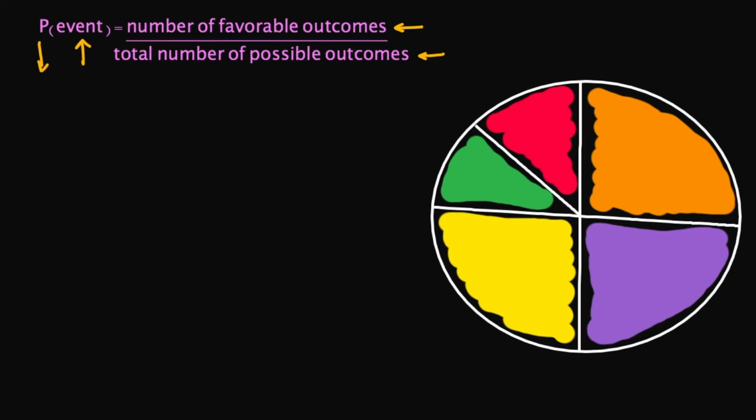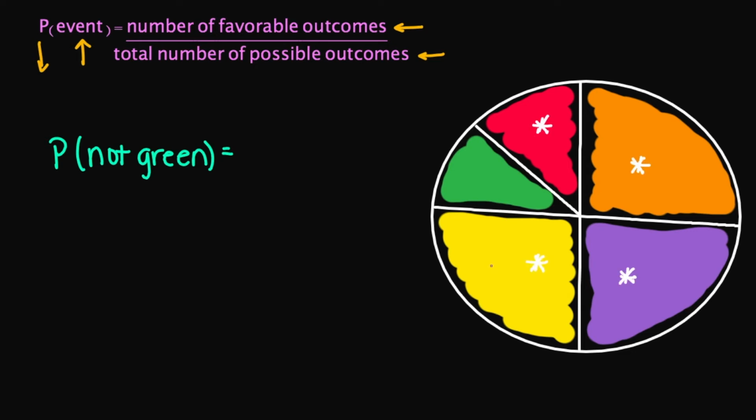So let's say I wanted to find the probability of not landing on green. What is the probability of not landing on green? So I'm going to do P, not green, because this is the outcome that we are looking for. So my numerator, I'm going to look for all the options that are not green. So we have 1, 2, 3, and 4.